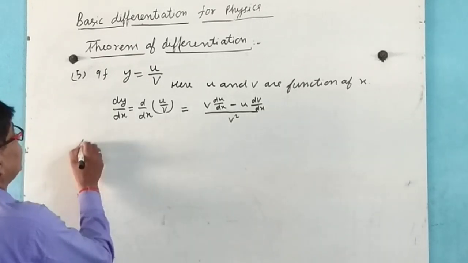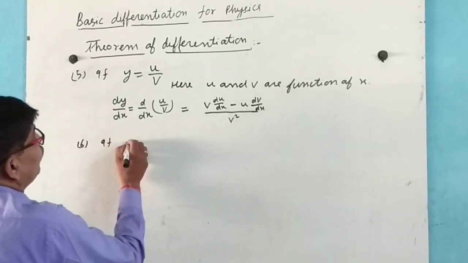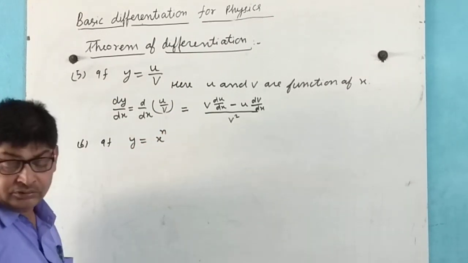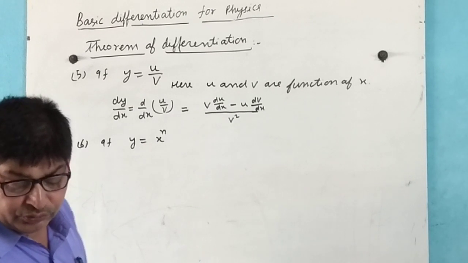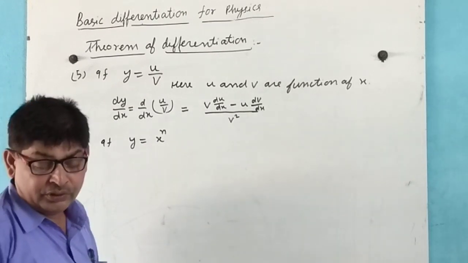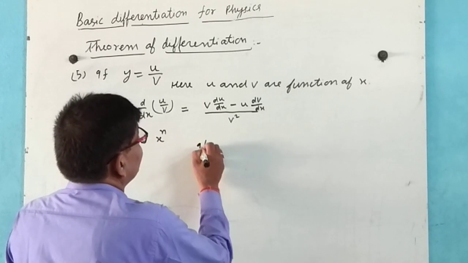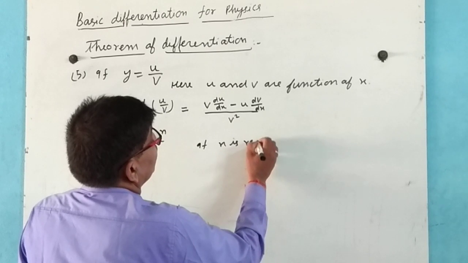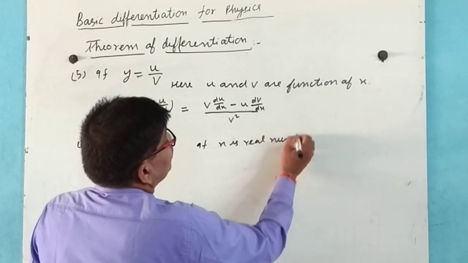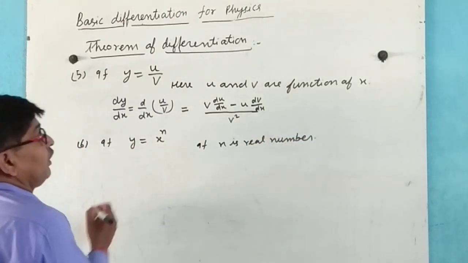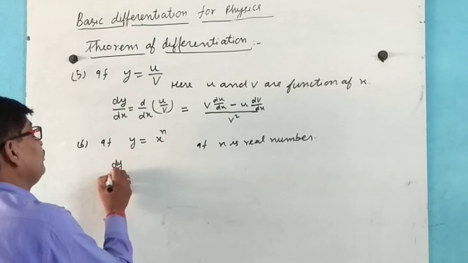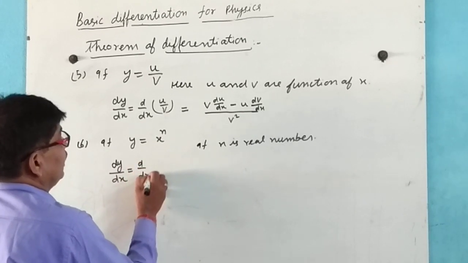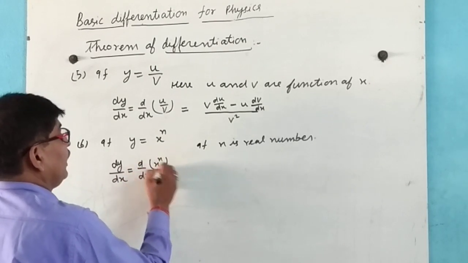Now sixth, if y is equal to x to the power n, if n is a real number, then dy by dx equals d by dx of x to the power n.